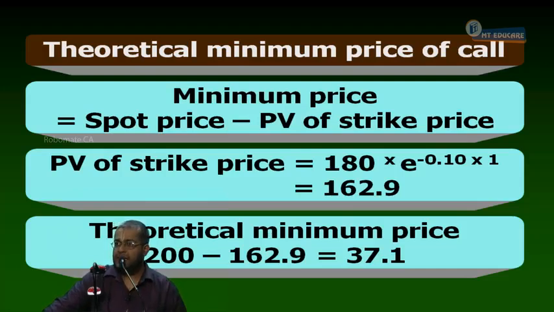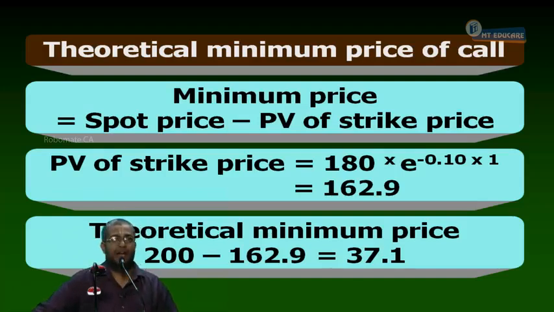The call is minimum worth how much rupees? 37.1. But it is trading in the market at a premium of, in brackets, a price of, bracket close, how much rupees? 30.